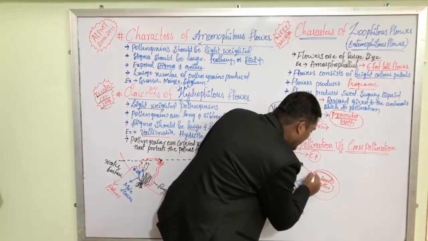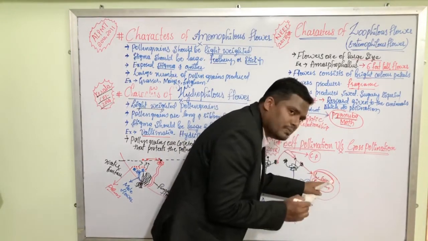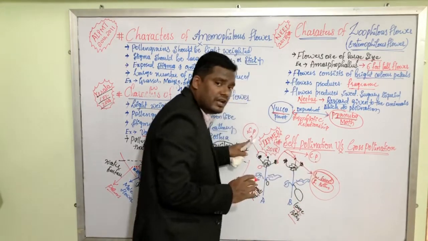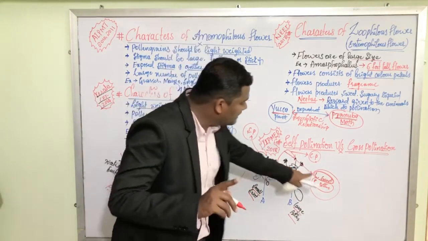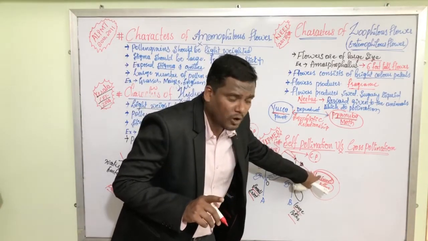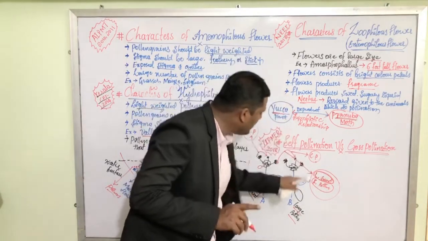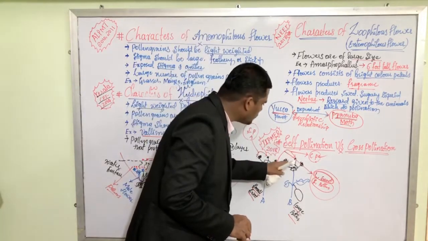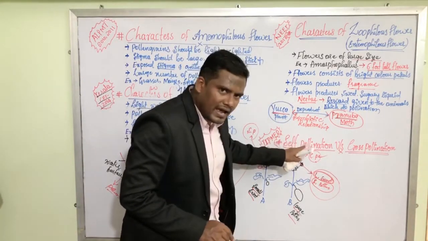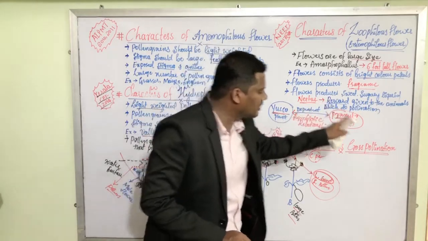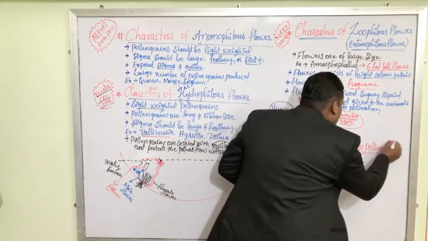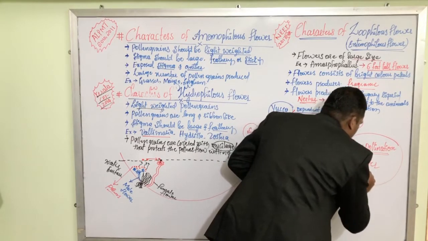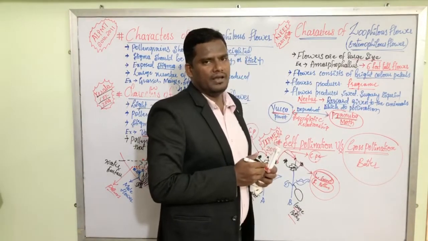Is this large and sweet fruit possible in self-pollination or cross-pollination? This superior variety is possible only in cross-pollination, my dear friends. That is why, when we compare self-pollination with cross-pollination, cross-pollination is always better.